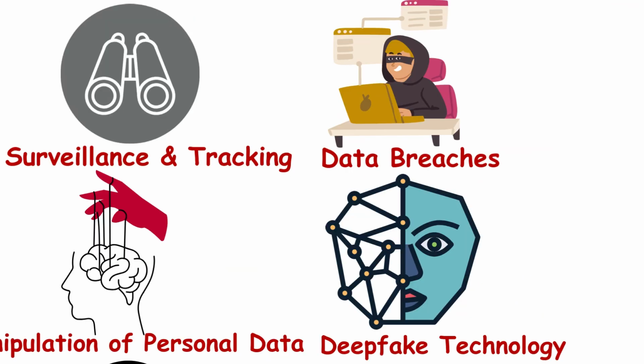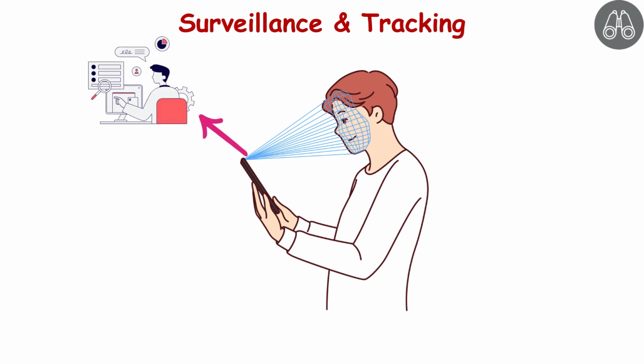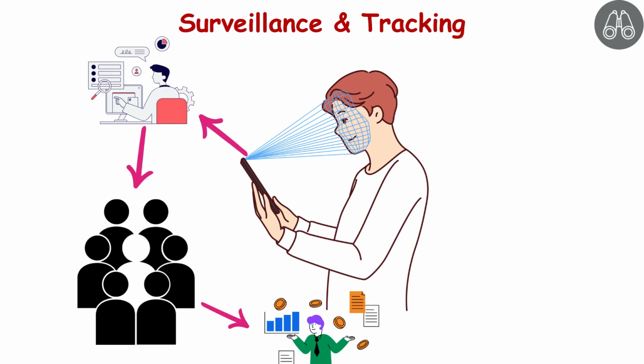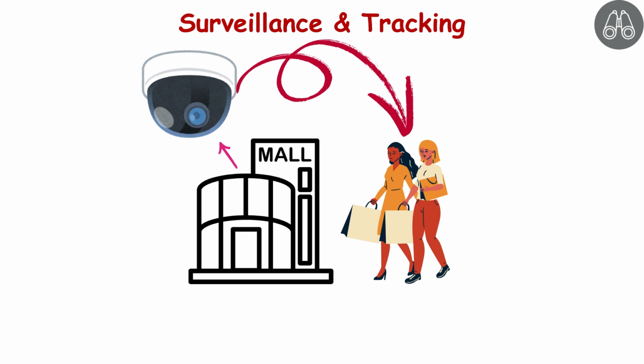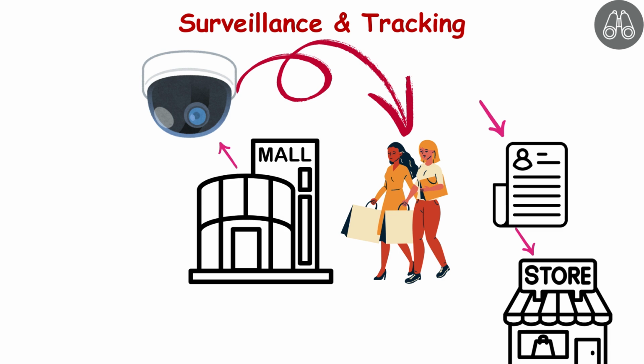AI surveillance and tracking. AI is commonly used in facial recognition, social media monitoring, and even location tracking. Those technologies raise serious privacy concerns because they allow businesses and governments to follow and monitor individuals on a massive scale. Once data is collected, it's tough to control how it's used or shared. Example: imagine walking through a shopping mall and cameras equipped with facial recognition track your movements, recognize you, and send your profile information to stores for targeted advertising. You're being watched without ever knowing it.